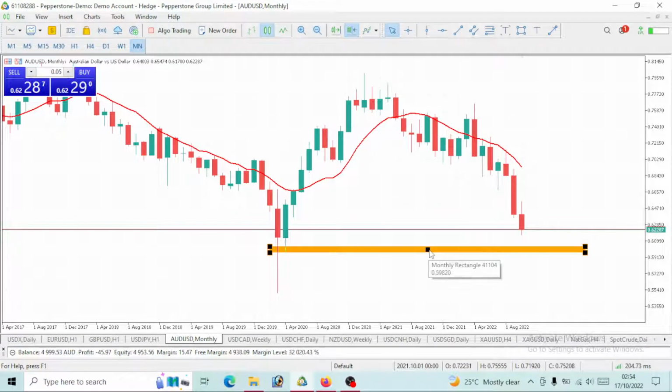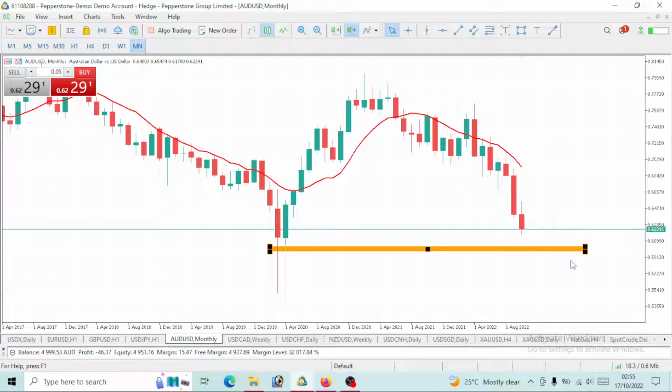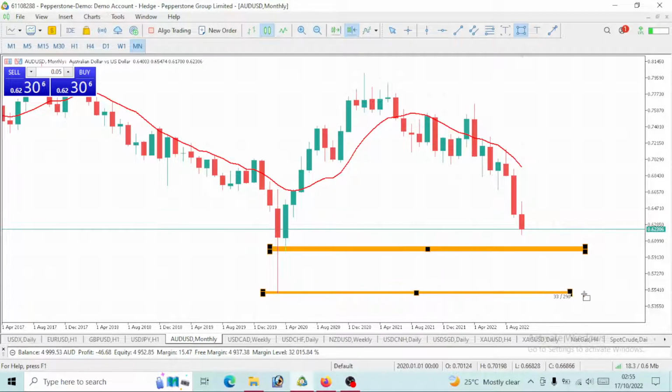We will want to take out these lows. You see this green candlestick wick here, the bottom of it. We would aim to grab it by the time this month ends. So we still have about 2 more weeks for this AUD to continue to go bearish. Once the price can take out this low, the next level we would see AUD drop to is this level here.